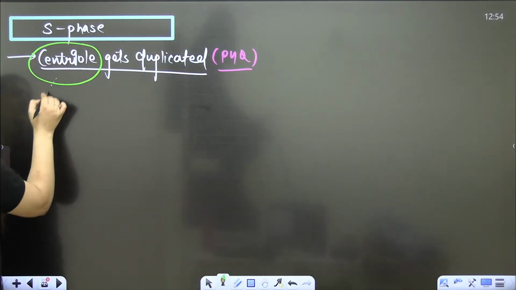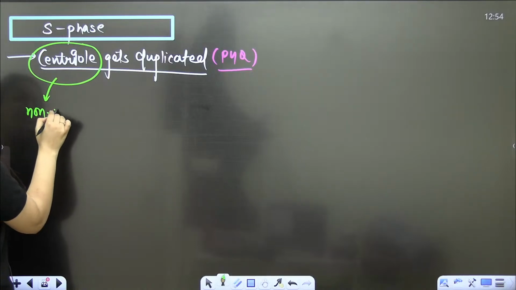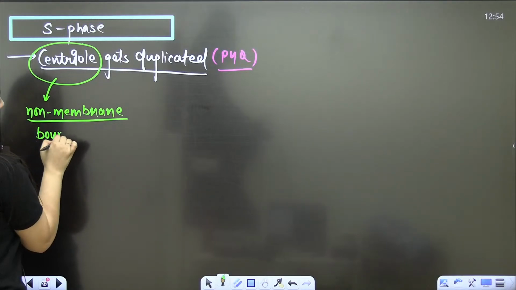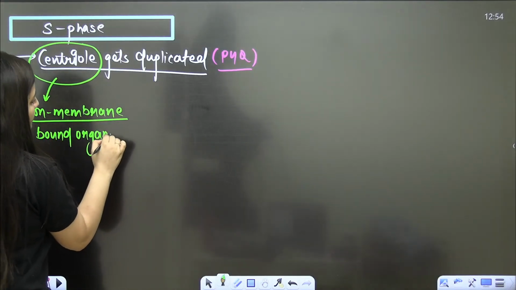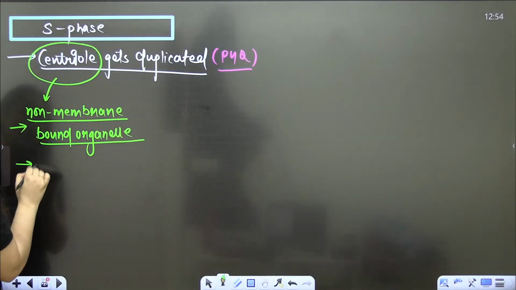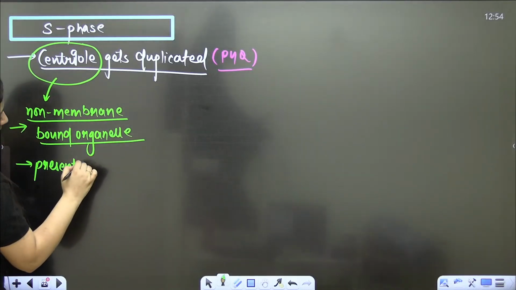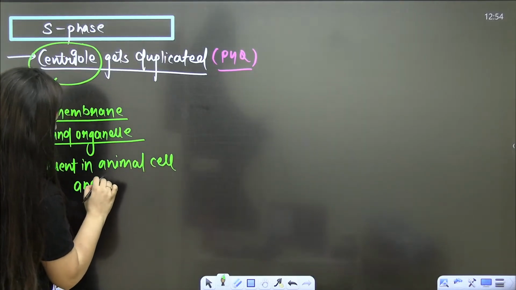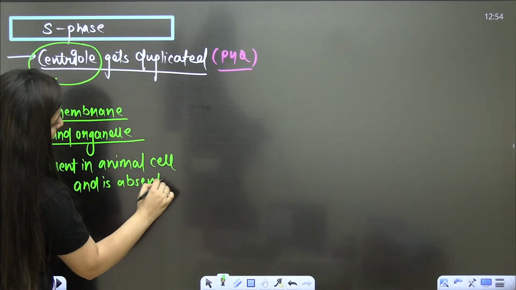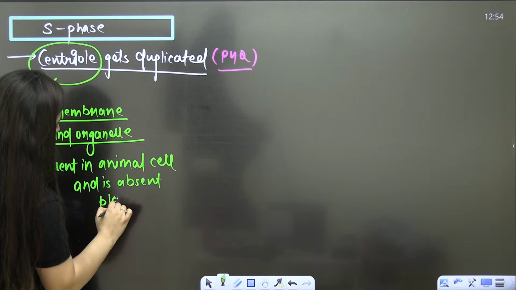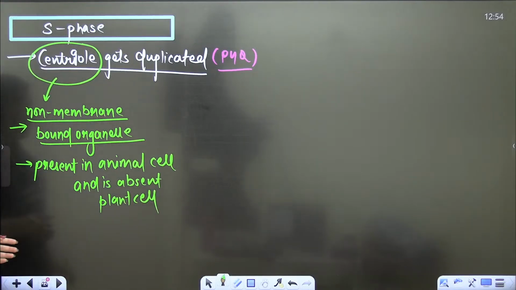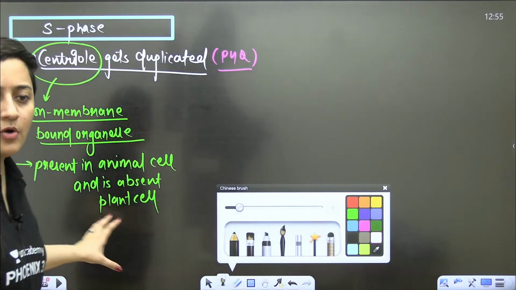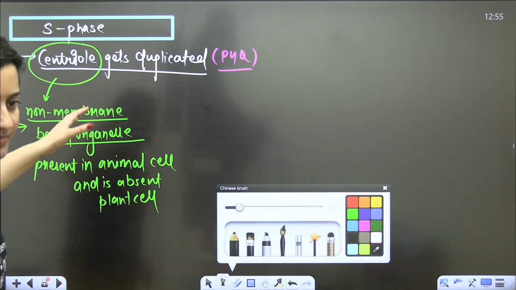Now the point is, ma'am, what is a centriole? The centriole is a non-membrane bound organelle. Please pay attention, I will not repeat it. It is present in animal cell and is absent in plant cell. Maybe in some lower plants we can still see it, but it is majorly said to be absent in plant cell. The centriole, a non-membrane bound organelle which is present in animal cell but absent in the plant cell.